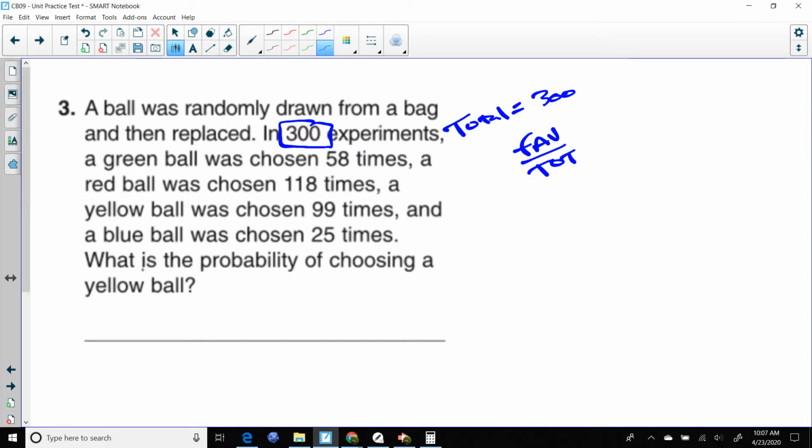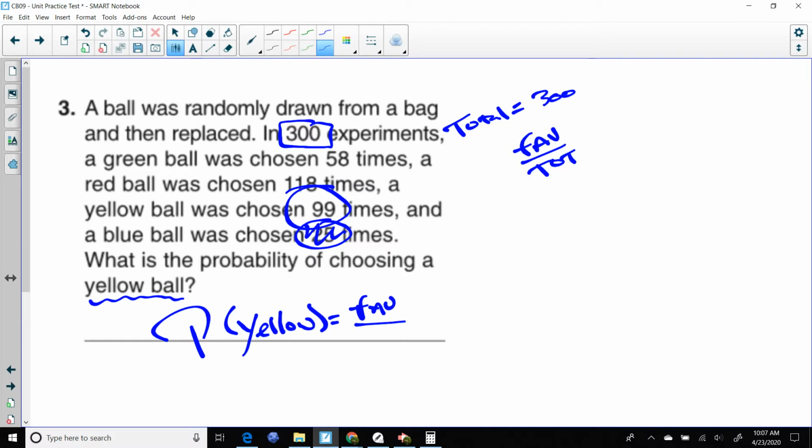So the last thing they say is, what's the probability of choosing a yellow ball for the test question? Well, in this case, the yellow ball was only chosen, I lied, 99 times. So the probability of choosing a yellow ball is going to be the favorable, what we're looking for, over the total. In this case, it's going to be 99 over 300.